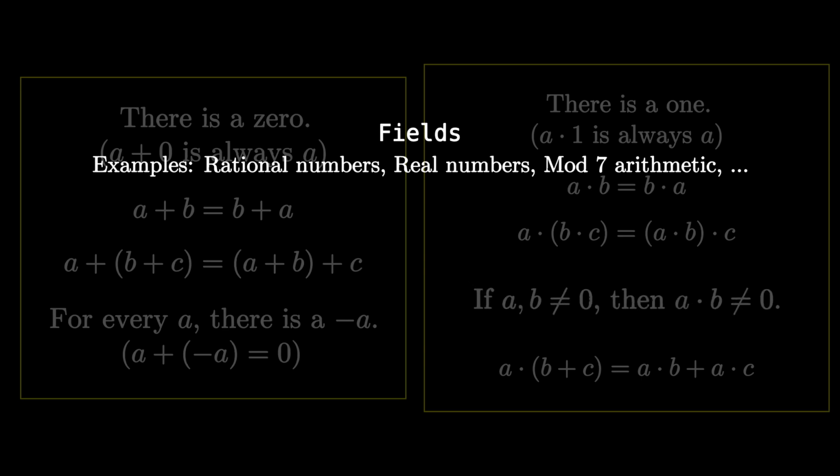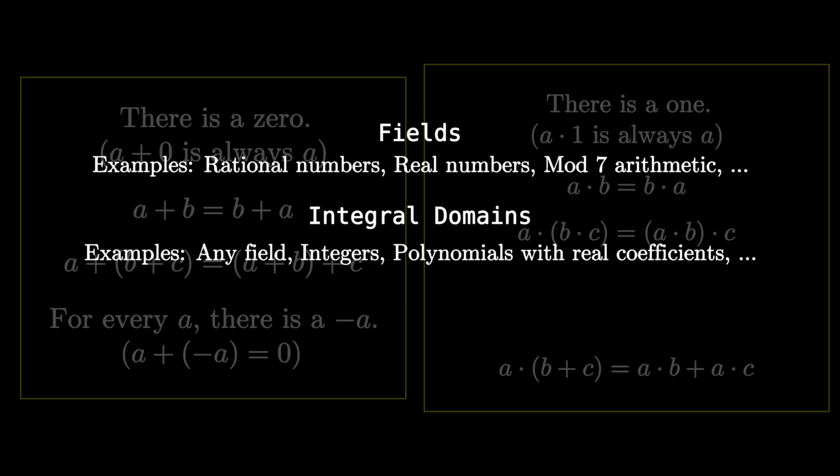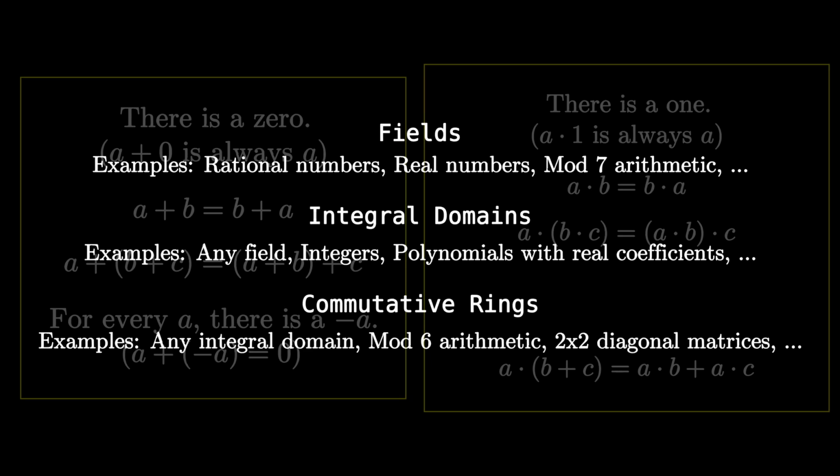If you replace multiplicative inverses with just the requirement that non-zero numbers should multiply to give a non-zero answer, it's called an integral domain. Integers are the perfect example of a number system that is an integral domain, but that is not a field. If you don't even insist that non-zero numbers multiply to give a non-zero number, it's called a commutative ring. Mod 6 arithmetic is a commutative ring, but not an integral domain. I'll have to move on now, before we end up too deep inside all of this.